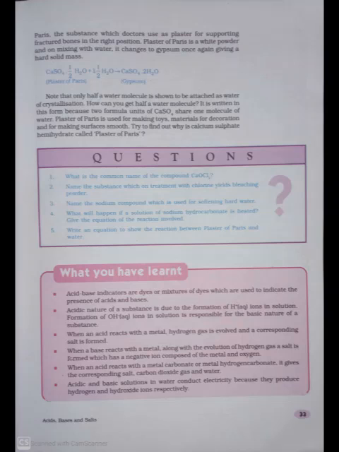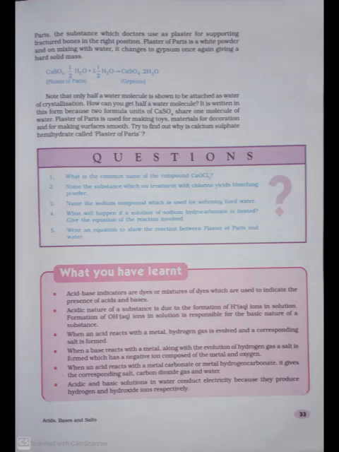How can you get half a water molecule? It is written in this form because 2 formula units of CaSO4 share 1 molecule of water. Plaster of Paris is used for making toys, materials for decoration and for making surfaces smooth. Try to find out why calcium sulfate hemihydrate is called plaster of Paris. Now the questions.